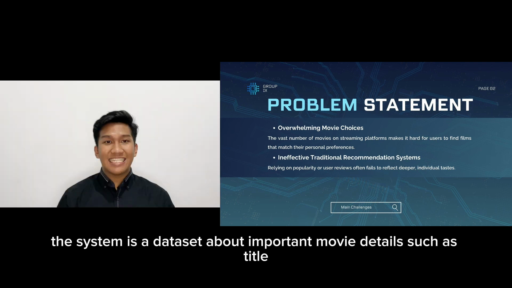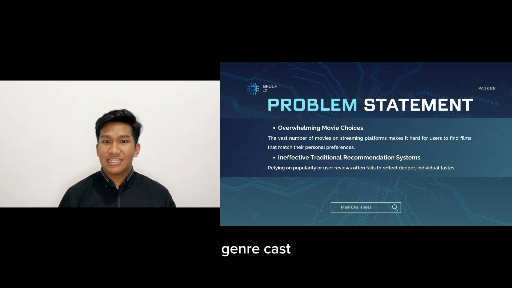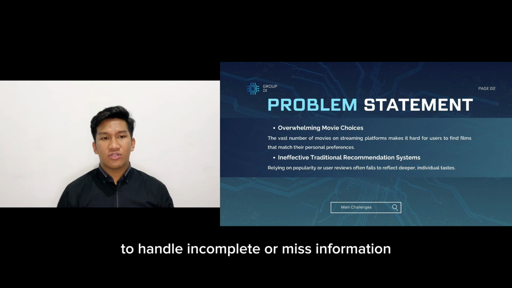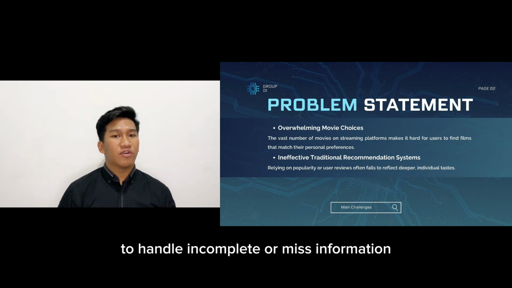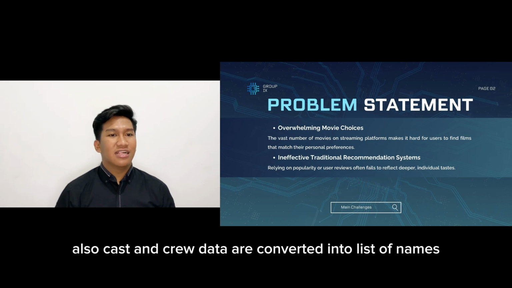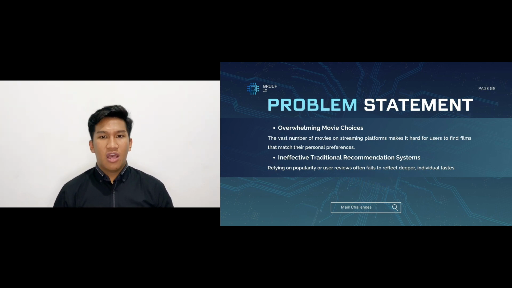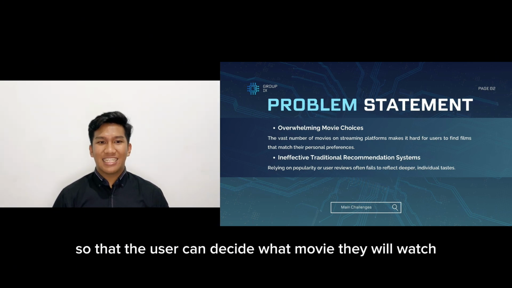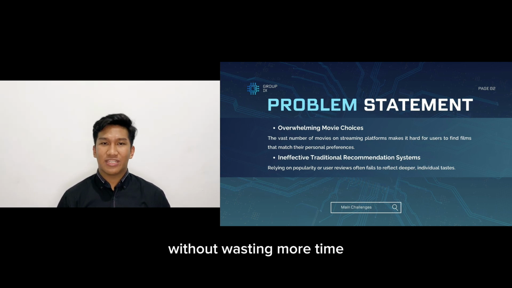experience. The system uses a dataset about important movie details such as title, genre, cast, director, and plot description. This data is cleaned and processed to handle incomplete or misinformation. For example, the plot summaries are cleaned. Also, cast and crew data are converted into a list of names to find a film that matches their preference, so that the user can decide what movie they will watch without wasting more time.